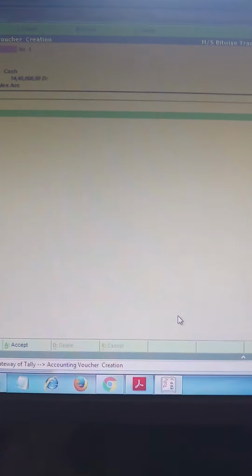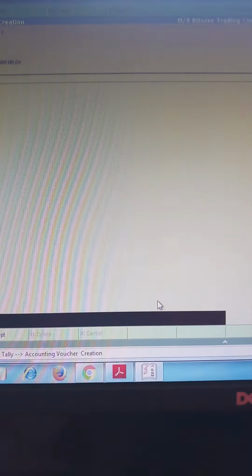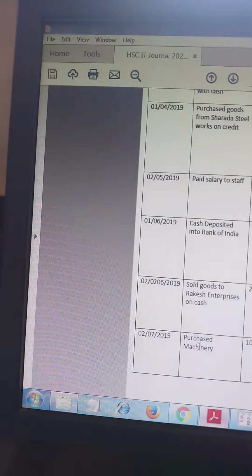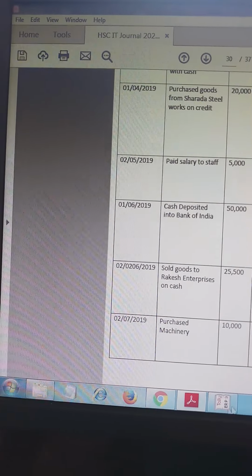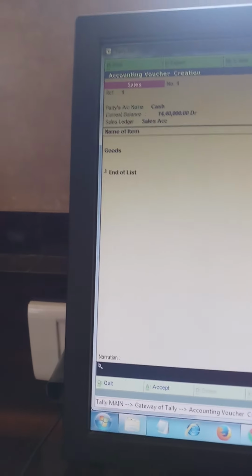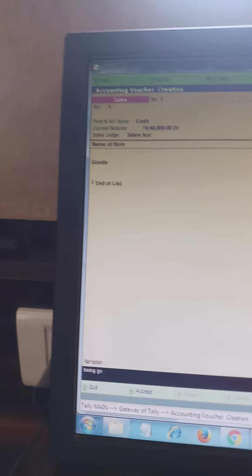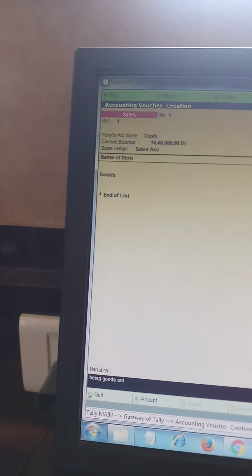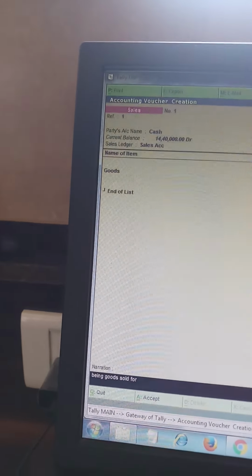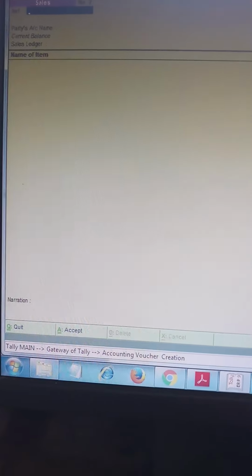Name of the item is goods, amount is 25,500, and narration is what? Being goods sold for cash. Being goods sold for cash, and accept the entry by pressing enter.